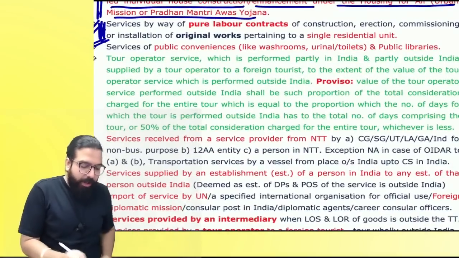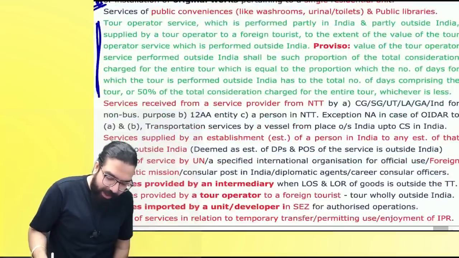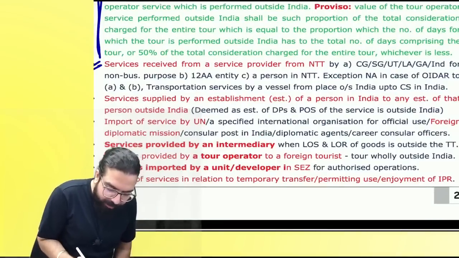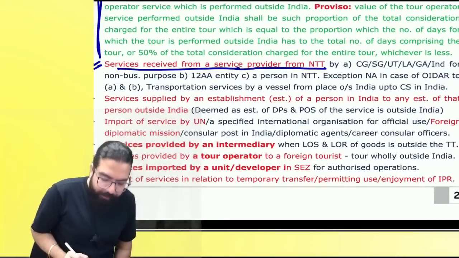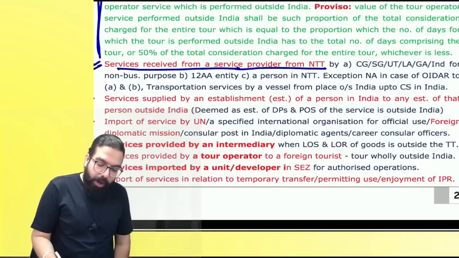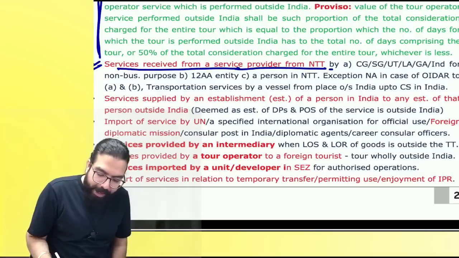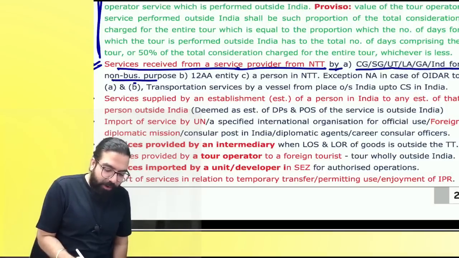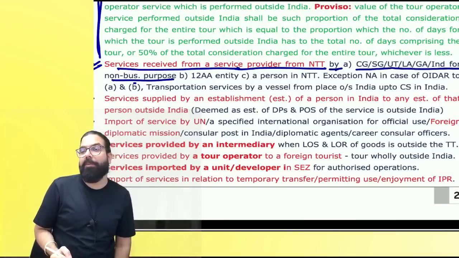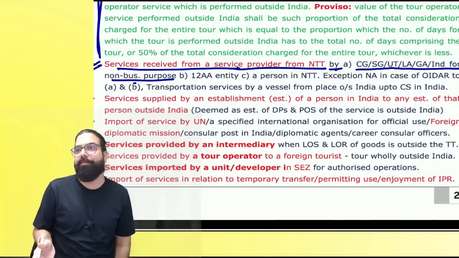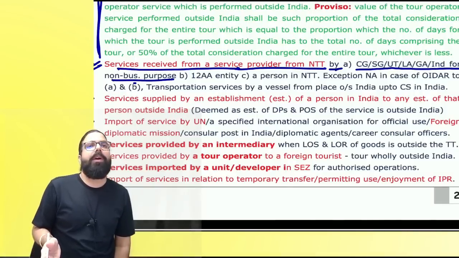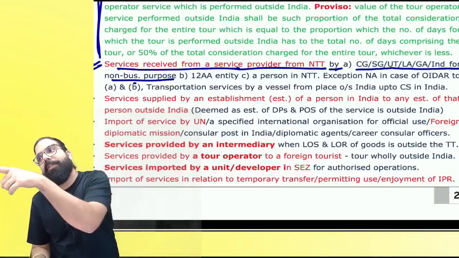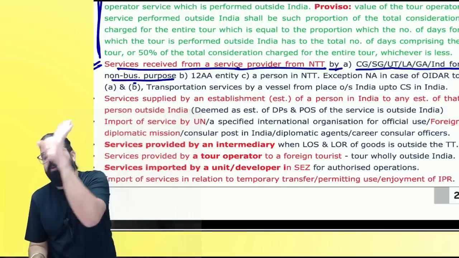The next one over here is tour operator service. I will teach you at the last. Everyone over here, there is an amendment, I'll talk about it. The next one over here is services received from a service provider from a non-taxable territory by whom? Central government, state government, union territory, local authority, or an individual for non-business purpose. Importation of service. Do you guys remember everyone? NTOR. Yes, everyone. Now they are telling it shall always be exempted. But OIDR services to an NTOR, forward charge.